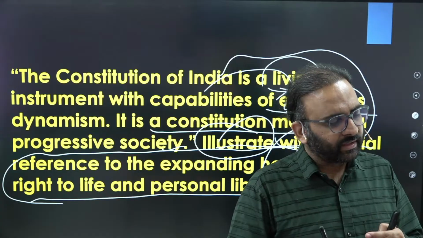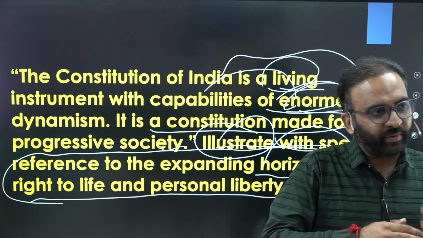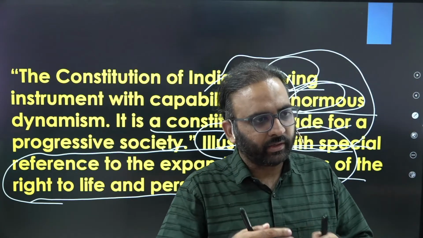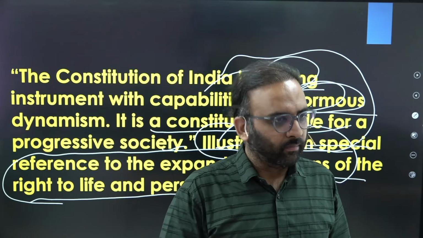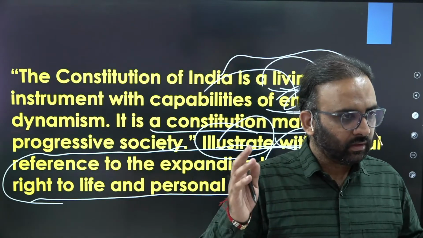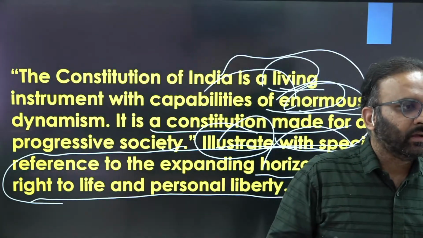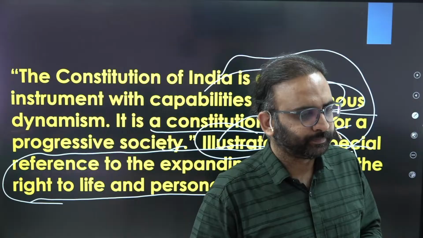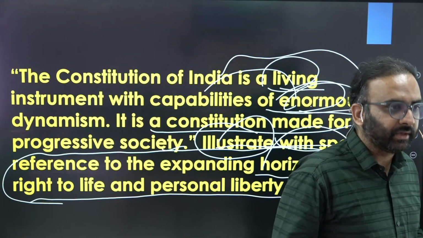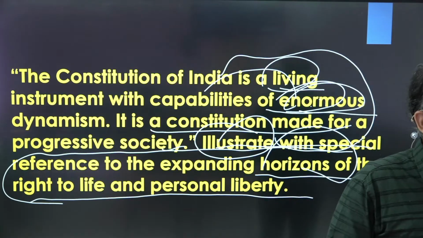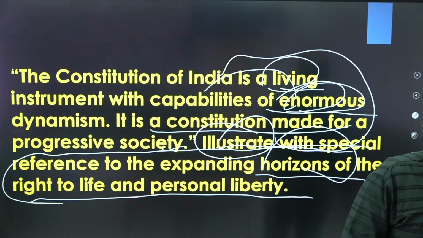And if you do not remember the case laws, right, then write that the Supreme Court has interpreted right to life and personal liberty to include many implied rights. For example, the right to live abroad, or right to go abroad, or right to choose a life partner, right? Right against sexual harassment, right to livelihood, right to shelter, right to food, right to education, and so on. Clear? So that you need to write.